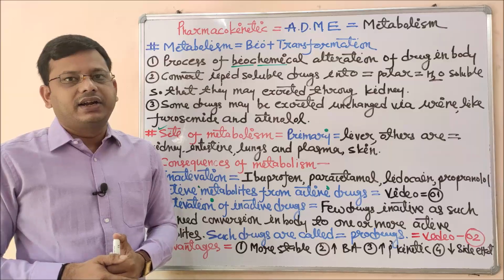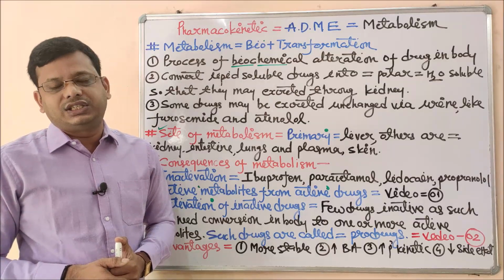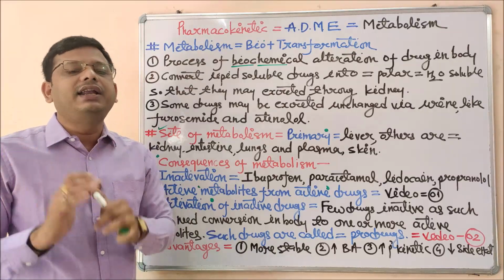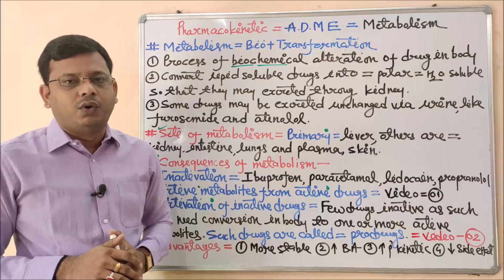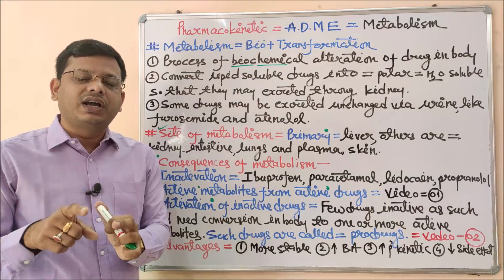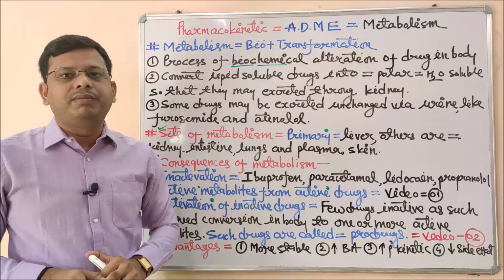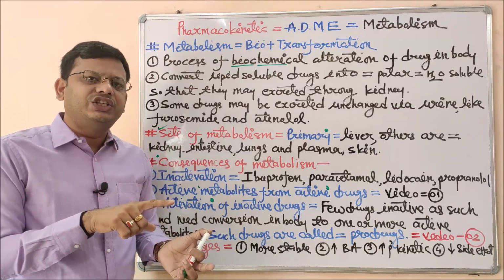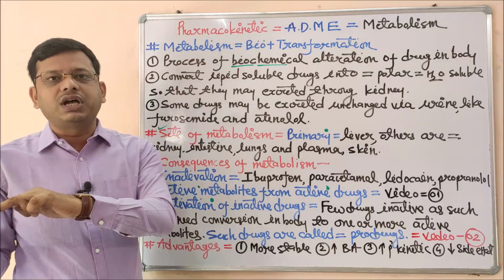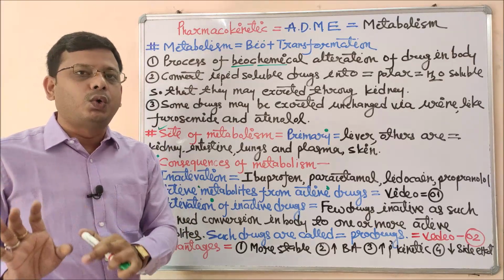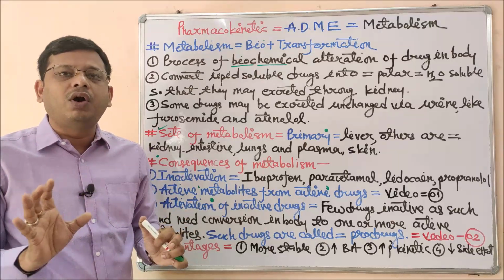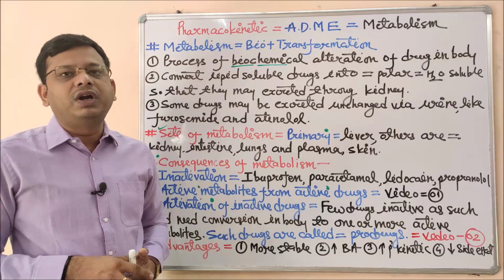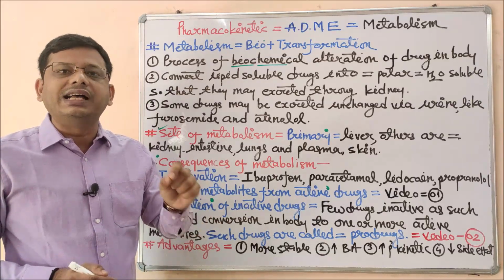Whenever we take a drug, that drug may be inactive as such. After metabolism, that inactive drug may convert into its active form, and the process of conversion of an inactive drug into its active form because of metabolism is considered a prodrug. So all those drugs which are inactive at the initial level but are converted into active form after metabolism are examples of prodrug. This is very important. Questions are generally asked about what a prodrug is, what are examples of prodrugs, and which of the following is an example of a prodrug. So you have to remember all those drugs which are included as prodrugs.